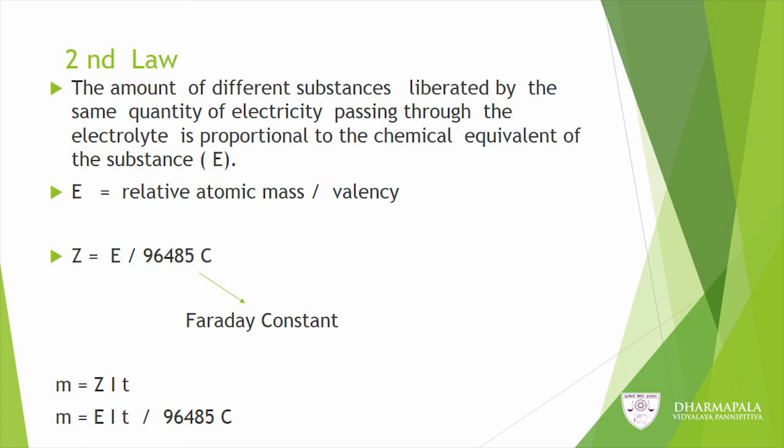Since M equals ZIT, you can substitute E upon 96,485 for Z, and write the equation as M equals E times I times T over 96,485 coulomb.